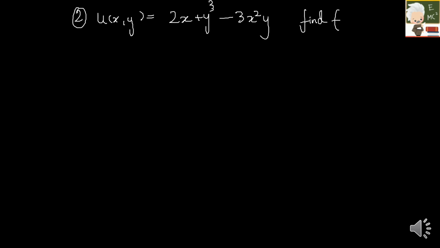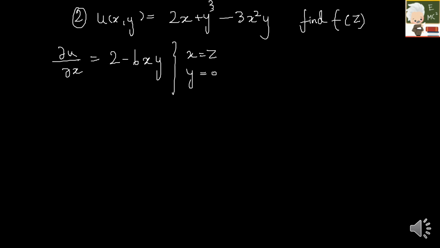So my second question I'm considering here is u of x comma y is equal to (2x plus y) the whole cube, y cube minus 3x square y. So I have to find what is f of z. So first for that I have to do dou u by dou x. So dou u by dou x would be 2 minus 6x, right? Sorry, 6xy. So in this I have to put x is equal to z, y is equal to 0. So my f1 will be equal to 2.